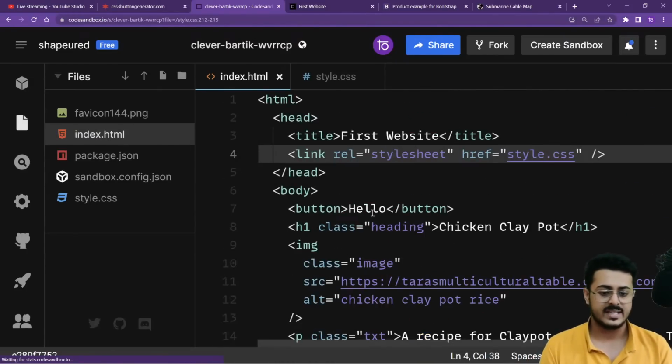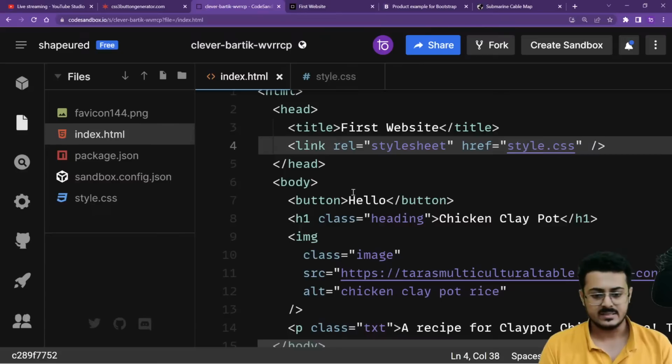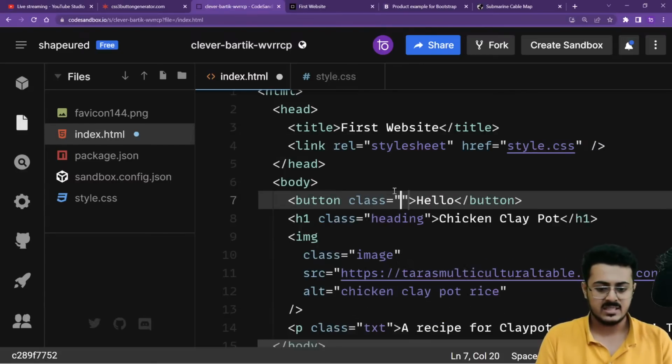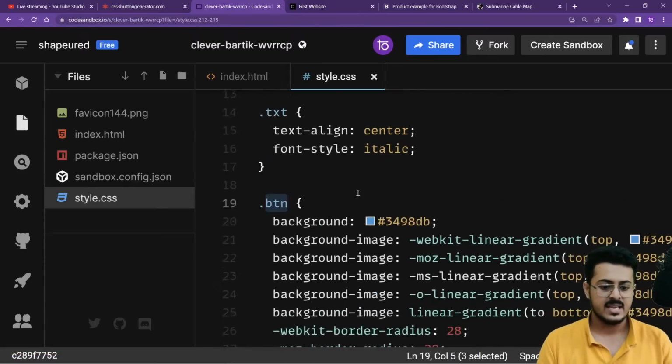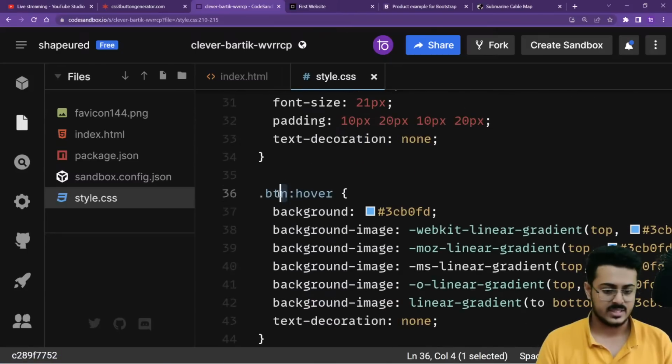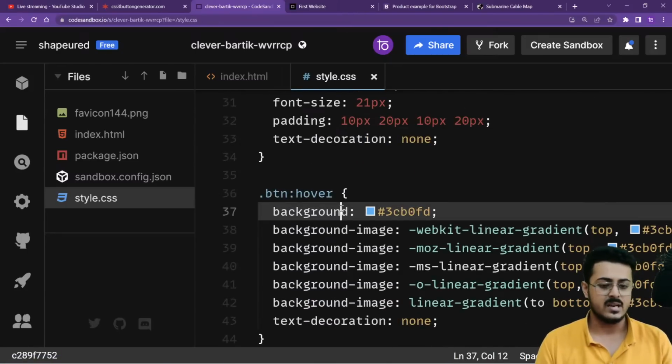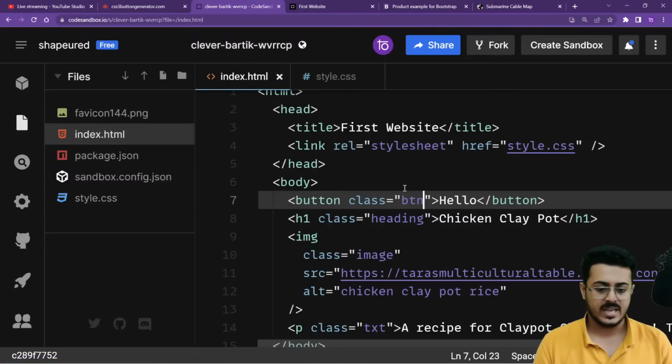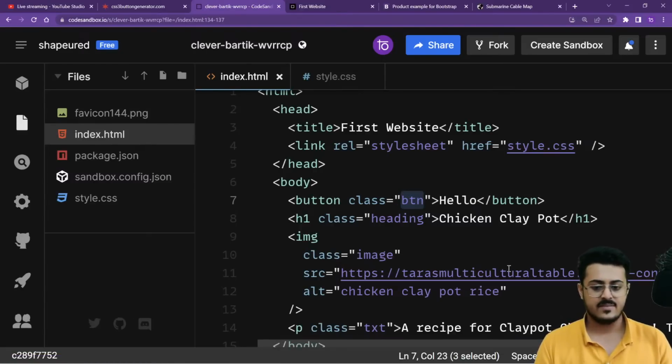Let's go back to our index.html. For the button, we have to put up a class, and we'll call that class btn, because that's the class name for the CSS style. As you're able to see, the CSS style is .btn right over there. So we can put up the class as btn. Let's save it right over here.